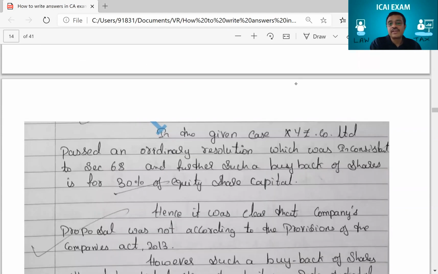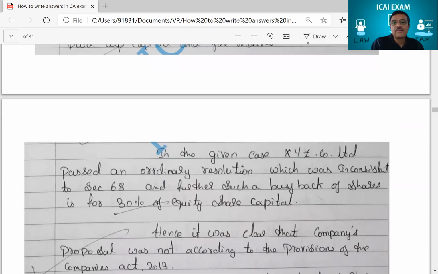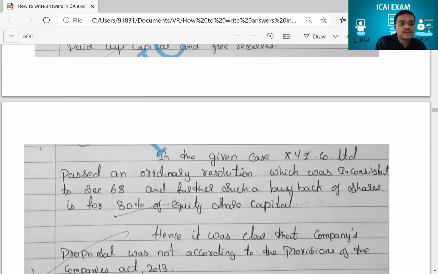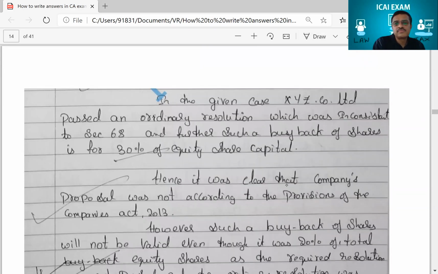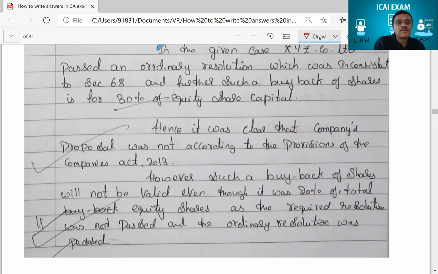He has written facts of the case. So you see, can you see everywhere students who have written like this correctly? One, this was provision of law. Here, he has written the facts of the case, and here he is given the conclusion. You see? So facts of the case. In the given case, if you see, the company has passed ordinary resolution, yeah, then 30% is what they want to do. This is facts.